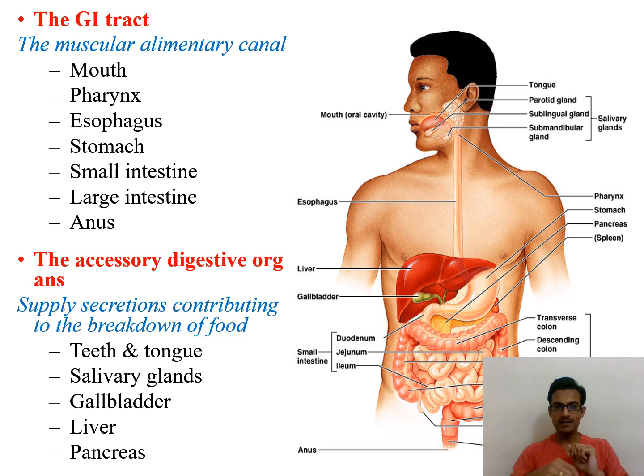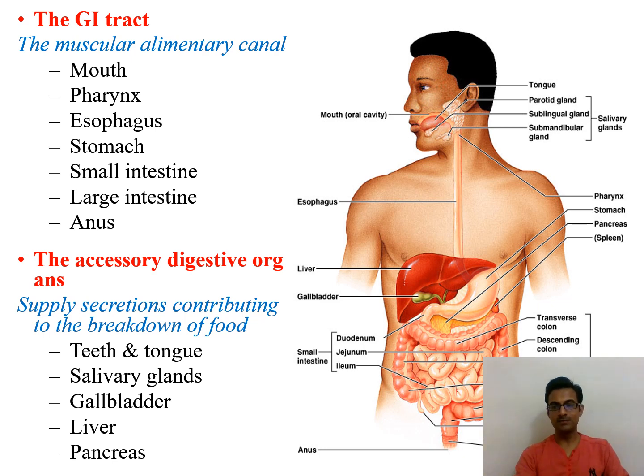And the accessory digestive organs consist of teeth, tongue. We missed just the tongue, the role of tongue, in our previous slide. So tongue is also one of the accessory organs which has a major role. Without tongue, we are not able to eat any kind of food. We are not going to taste the beautiful taste of life. Along with gallbladder, liver, and pancreas.